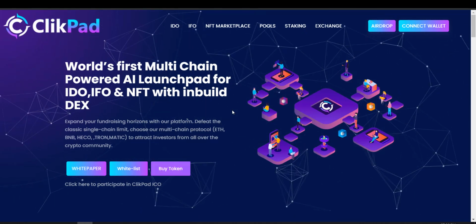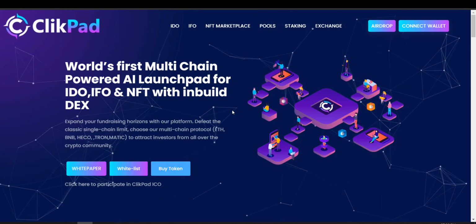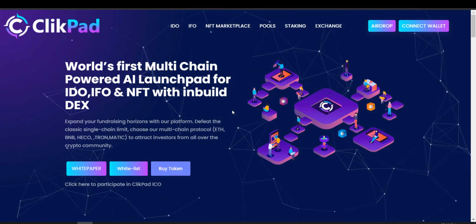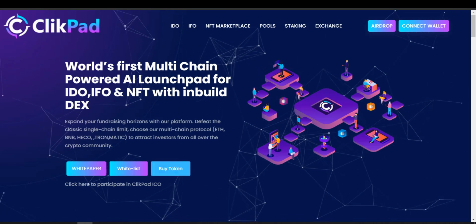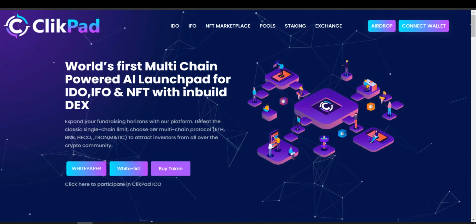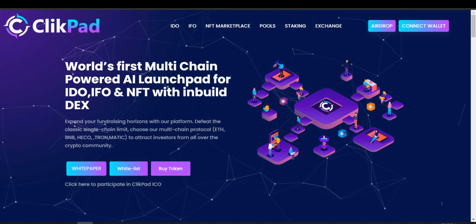So let's get straight into the video. Today we are going to talk about another brand new launchpad. ClickPad is a world first multi-chain powered AI launchpad for IDO, IFO and NFTs with inbuilt DEX.